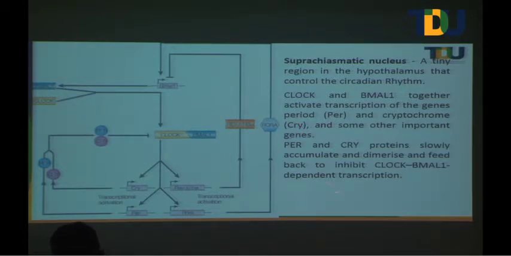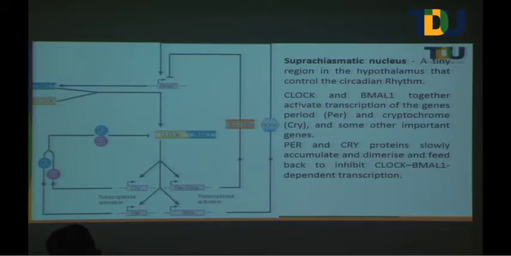The cry gene is basically a human homologue of another gene called the TIM gene, which they isolated from Drosophila. That is known as timeless. They gave the names period and timeless because of their fundamental role in regulating these cycles and the circadian rhythm.